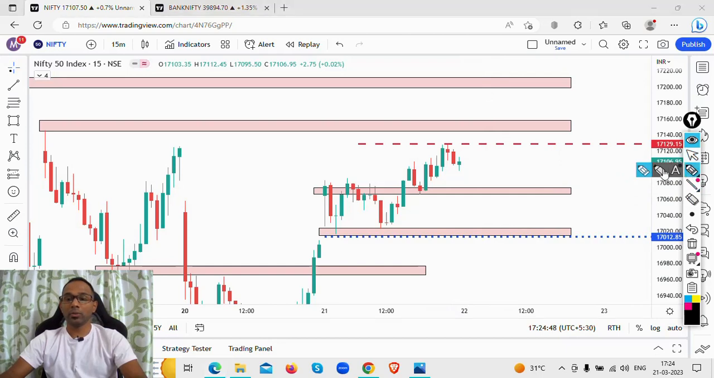Now these are your support levels. Okay, these levels are your support levels. This is a strong support level here. This is your resistance level here, and this is your resistance level here. So these are the levels that we are looking at on Nifty.